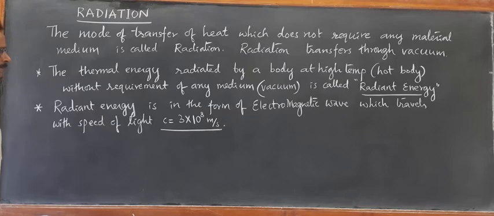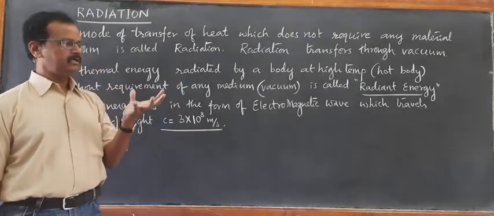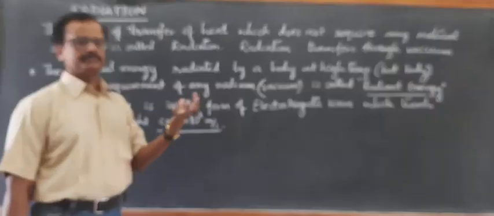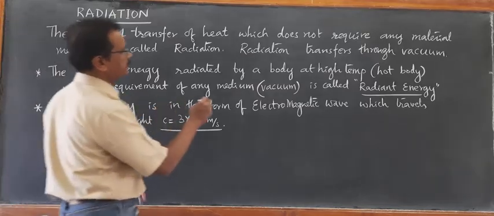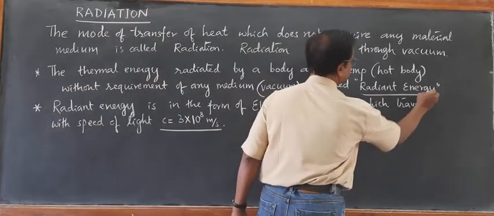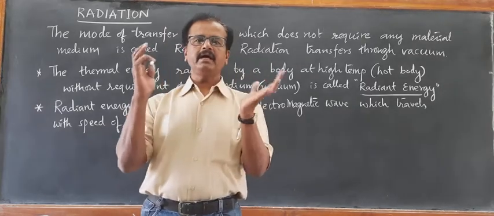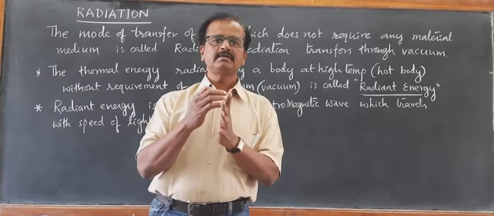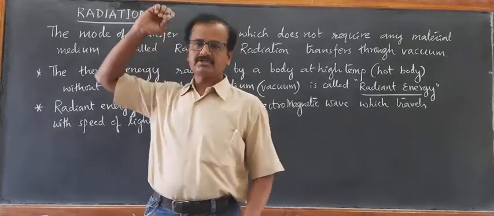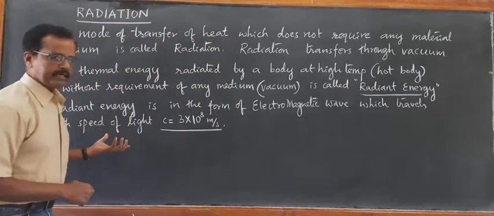From a hot body, any body which is at a high temperature gives out radiation. That radiation energy is called radiant energy. So this type of transfer of thermal energy from a body at a high temperature is called radiation. It doesn't require any material medium.